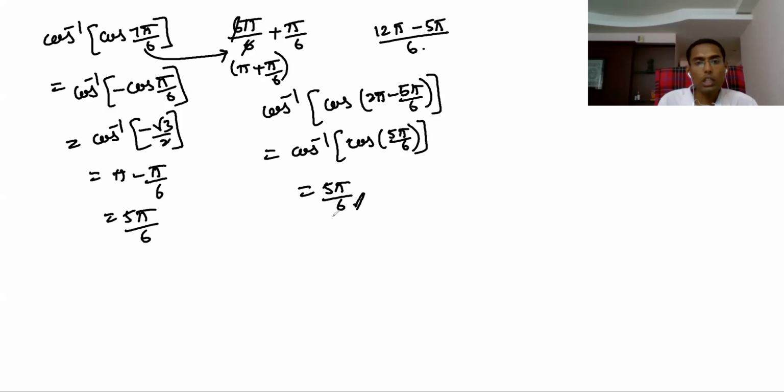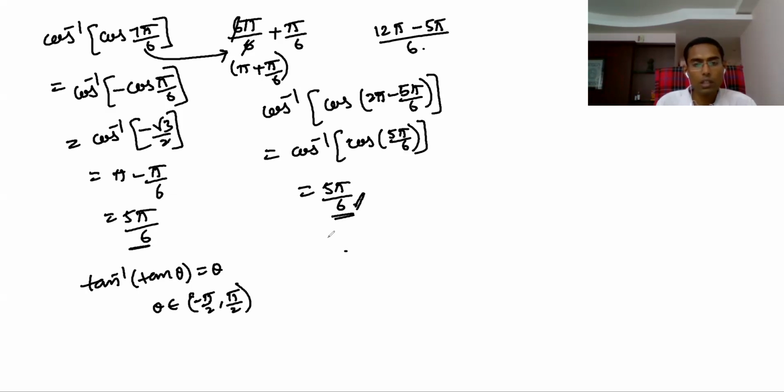So accordingly, you can apply the same logic. Like this, I told, tan inverse of tan theta is theta only when theta belongs to the sine category range, minus pi by 2 to pi by 2, first and fourth quadrant. Whereas here, cot inverse of cot theta is theta only when theta is 0 to pi.